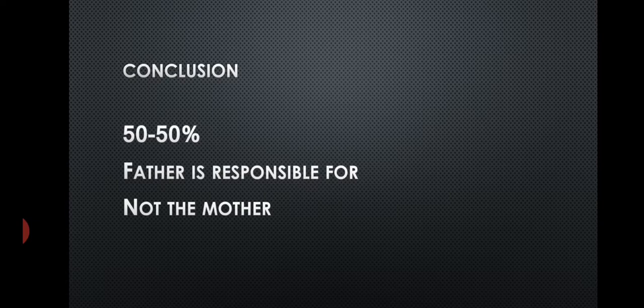Why is the father responsible? Because the ova are similar, the ova are homogametic and the sperms are heterogametic. That's why the father is responsible. The sex determination in human is XX-XY type.